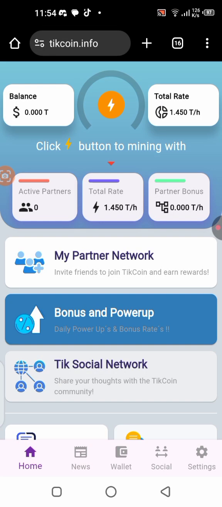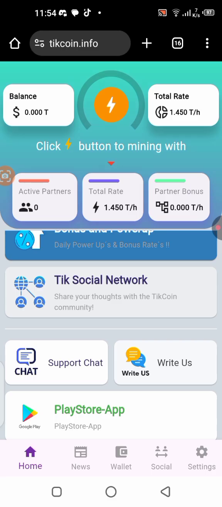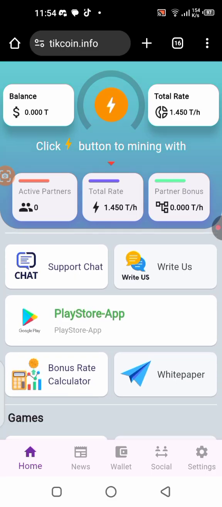Right, so it was successful. Now we are here in the application. All right, now you can also download this application from Play Store if you like. There's a quick link right here. You click here and you download it from Play Store.